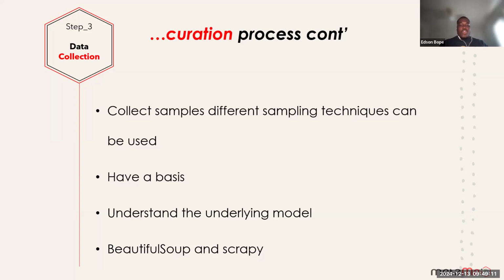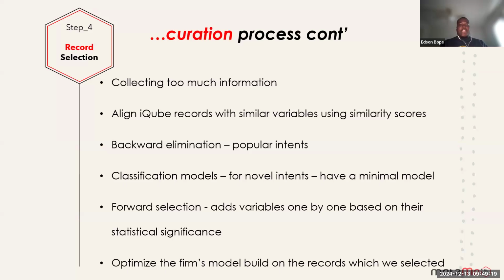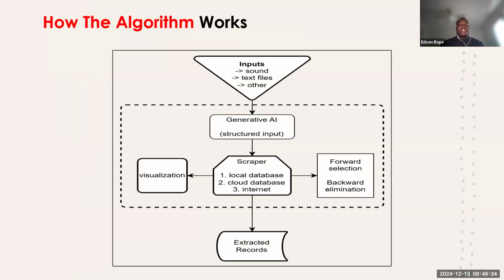And then after that, we go back and try to understand the underlying model of our initial intent. And then on the fourth step, we use some selection techniques like backward elimination and forward selection in trying to collect the records from our database.